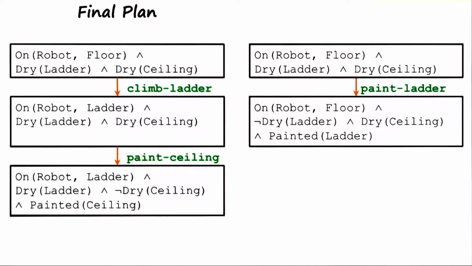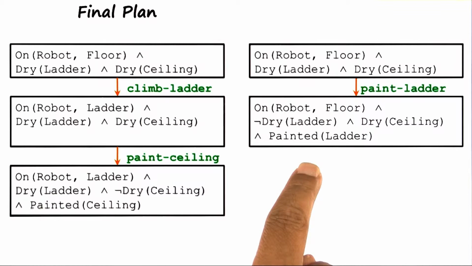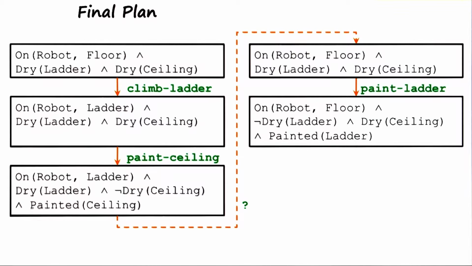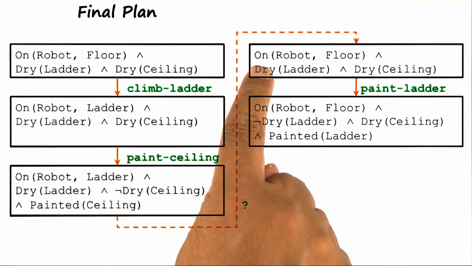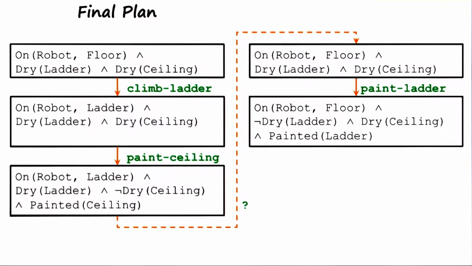So recall that in order to resolve the conflict, the partial order planner has decided to promote this goal over that one. As it tries to connect these two plans, it finds that there is an open condition problem that we just talked about. On robot ladder does not match on robot floor. So now it needs to select an operator whose post condition will match this state, robot on floor, and whose preconditions will match this state, robot on ladder.